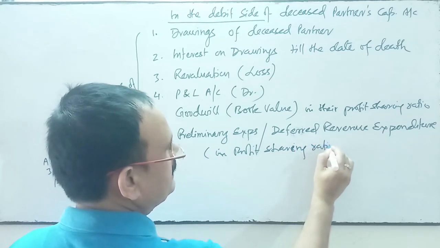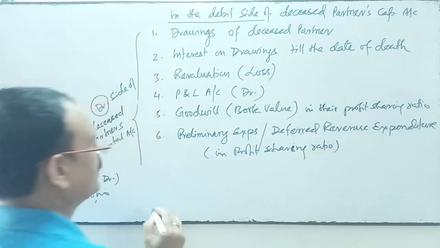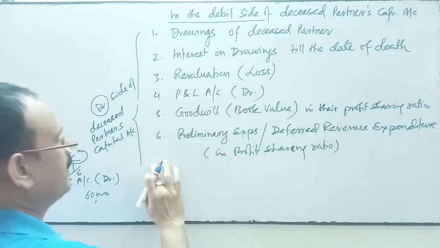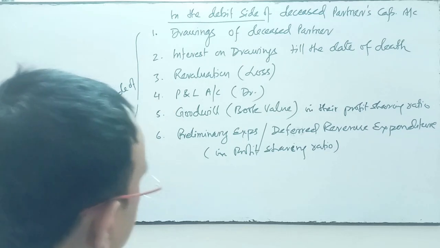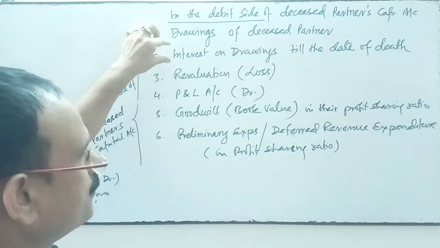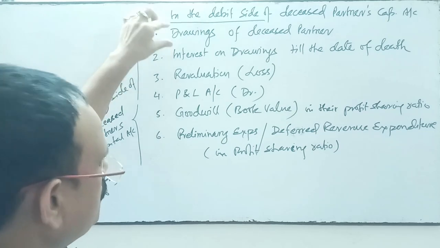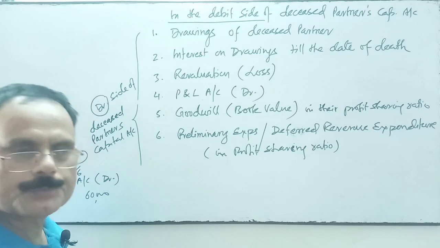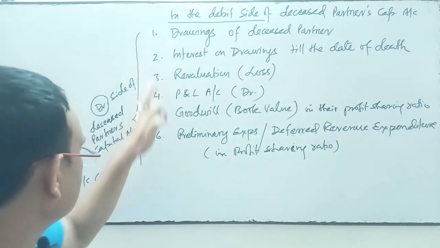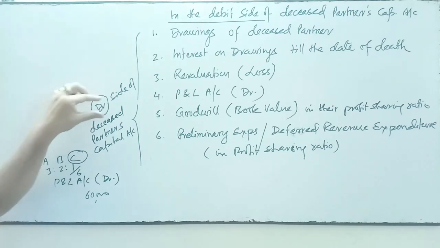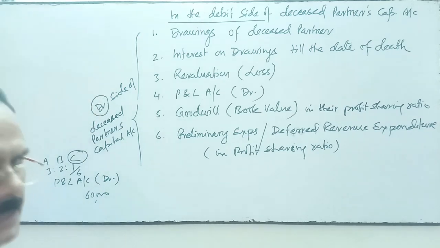So profit and loss debit balance, goodwill write off, revaluation loss, interest on drawings till the date of death, drawings, and preliminary expenses written off will be debited to the deceased partner's capital account.